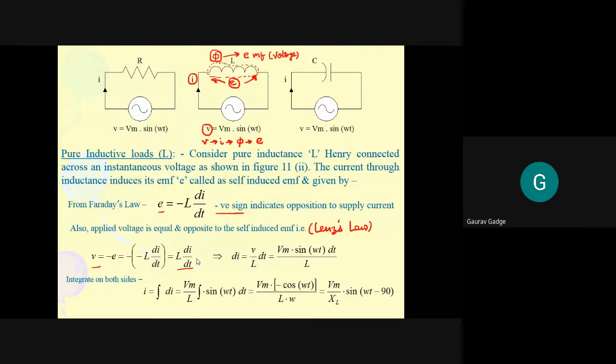लेकिन ईएमएफ कैसा है? EMF is in opposition to that voltage, and hence EMF is in opposition to the current. Or in other words we can say EMF is in opposition to the current and hence EMF is in opposition to the voltage. तो इसका मतलब क्या हो रहा है कि A and B both are friends. Voltage and current both are friends, but C is in opposition to B. यानी C B को अपोज कर रहा है. अगर C B को अपोज कर रहा है, it means what? C is in opposition to A. EMF करंट को अपोज कर रहा है, अगर EMF करंट को अपोज कर रहा है, इसका मतलब क्या है? EMF is opposing voltage.